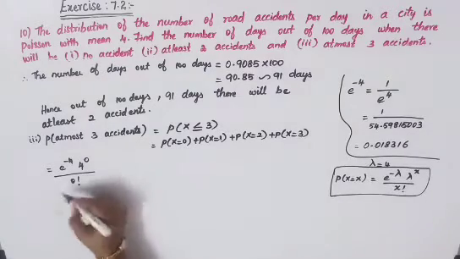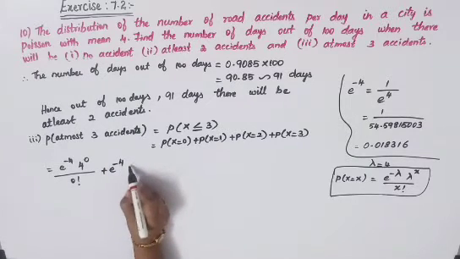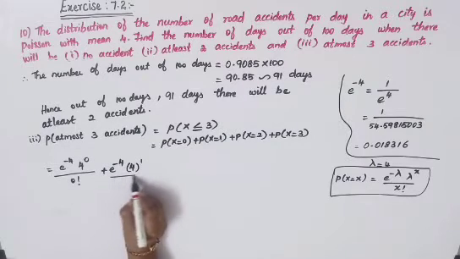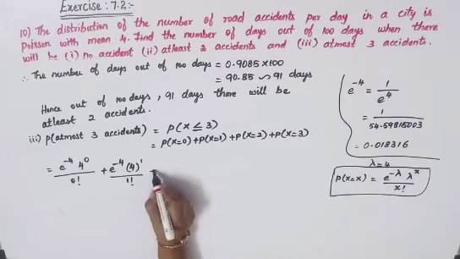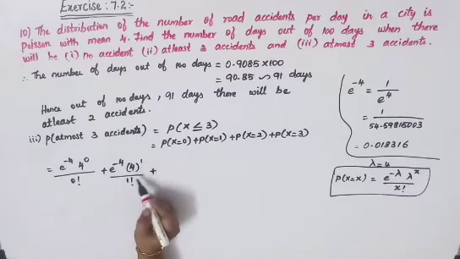Okay. So I'll just do here itself plus e power minus 4 as it is. 4 power 1 is there, so replace by 1 divided by 1 factorial. Plus now going to P of X is equal to 2. So wherever 1 is there, just give 2.